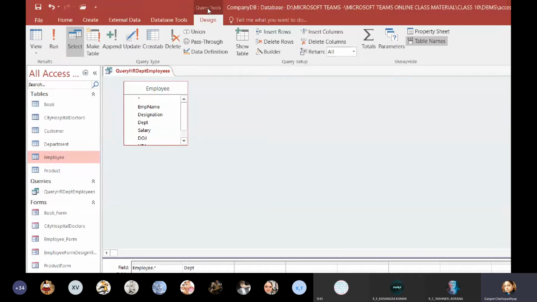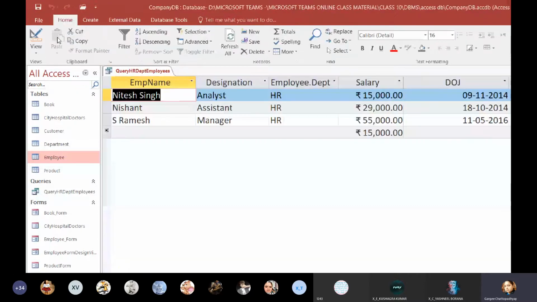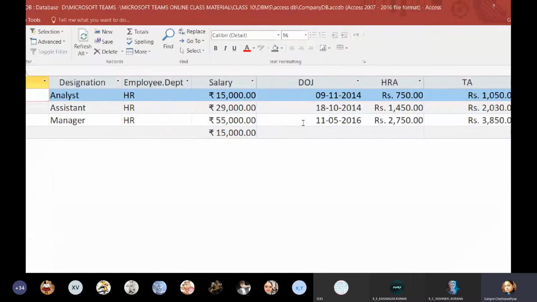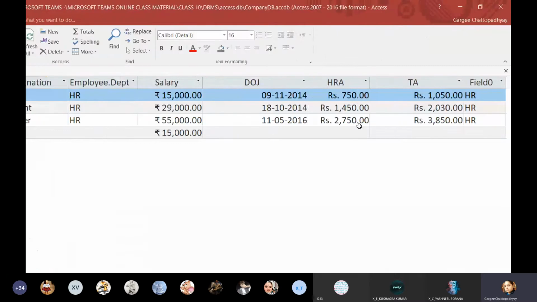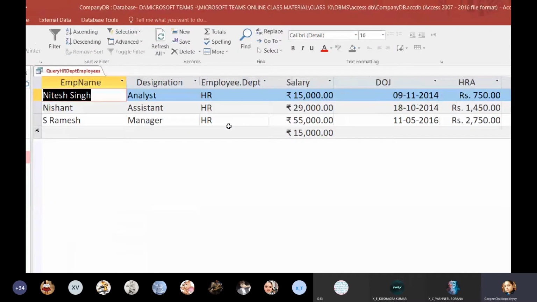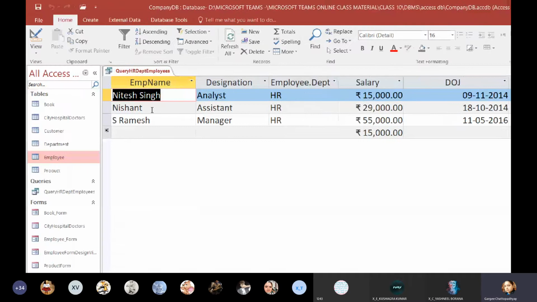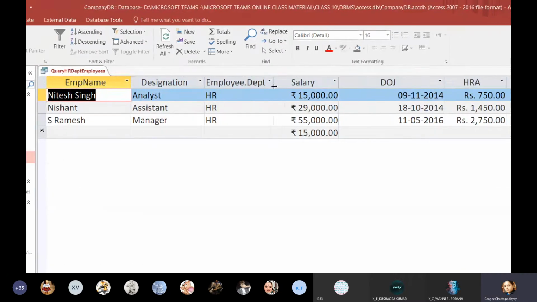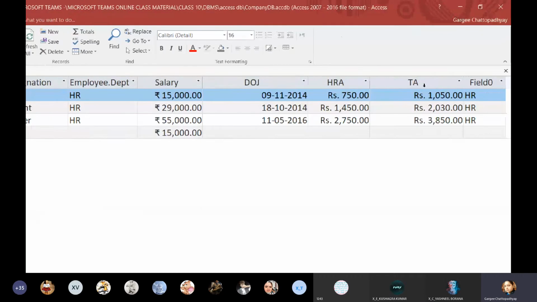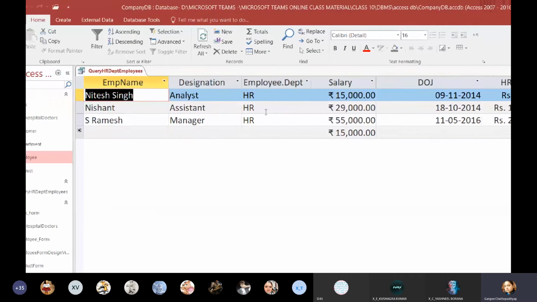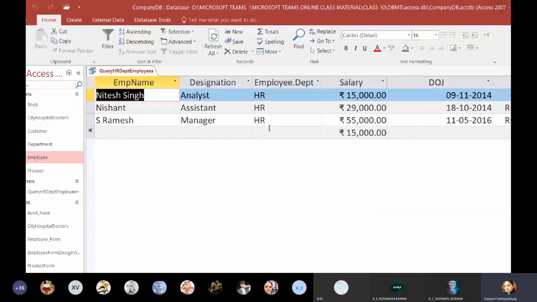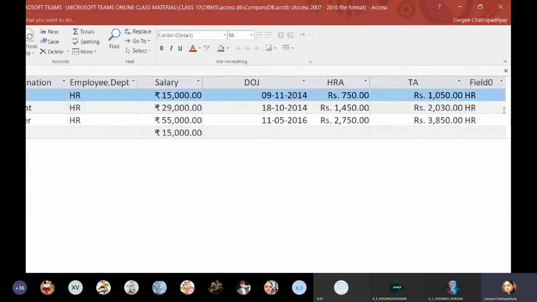And now I need to see whether this query is giving me the correct output or not. For that, in the Query Tools tab, in the Design tab, in the Results group, I have this Run option. Click on the Run option and you can see all the fields: employee name, designation, employee.department, salary, DOJ, HRA, TA. You can also see that only HR department employees' data is being displayed. And you get an extra field which shows HR.